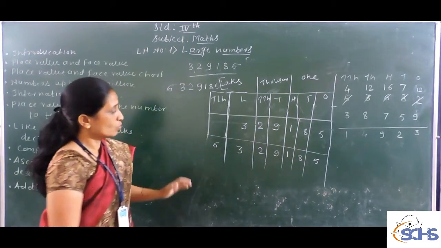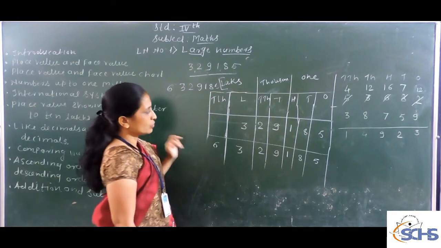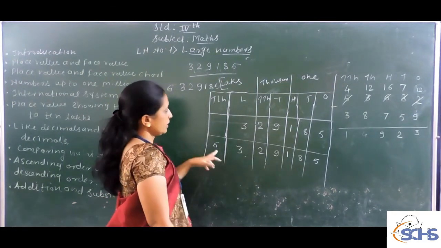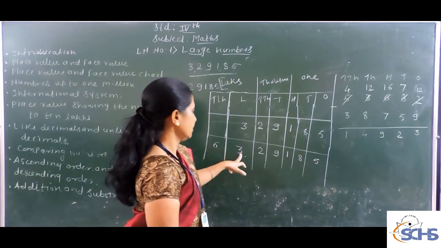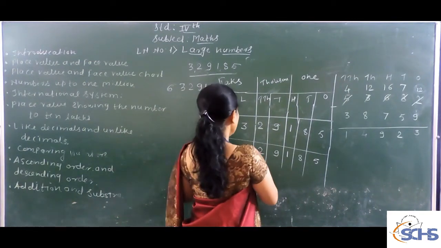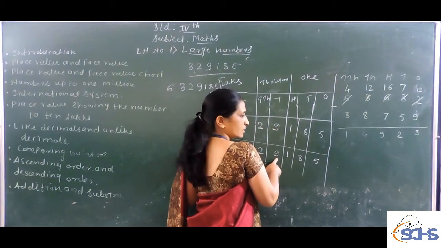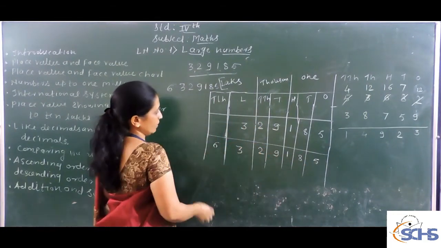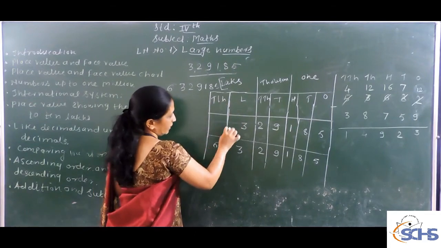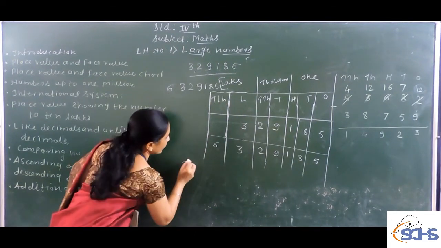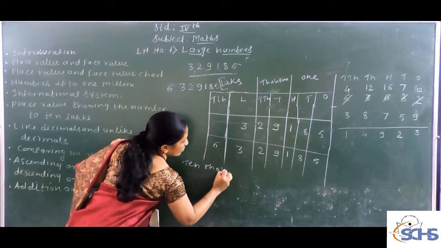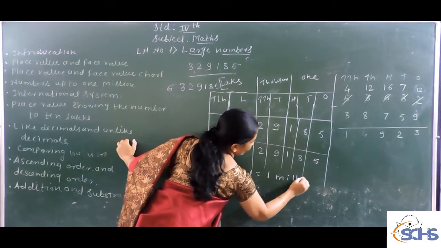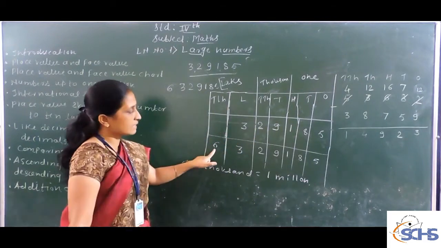Which way are you going to read this number first? It is 6 million, 3,29,185. Here, what is the meaning of 10,000? 10,000 means it is 1 million. So which way are you going to read this number?